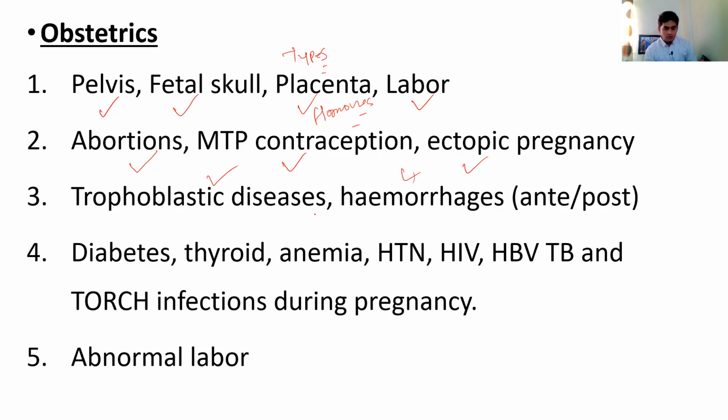Then I would like to draw your attention to some particular diseases, like diabetes in pregnancy, thyroid in pregnancy, anemia in pregnancy, hypertension, eclampsia, preeclampsia in pregnancy, and certain infections like TORCH, specifically HIV, HBV, and PV. So these questions are asked again and again in the exam, like in front of a diabetic mother, what congenital abnormalities is she going to have, what is gestational diabetes, thyroid related disorders.